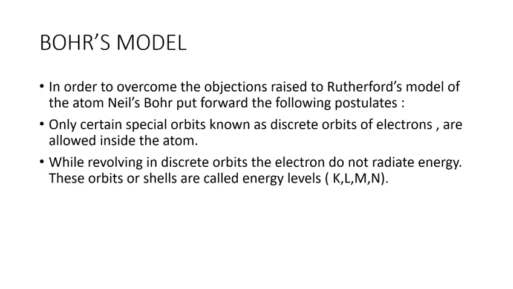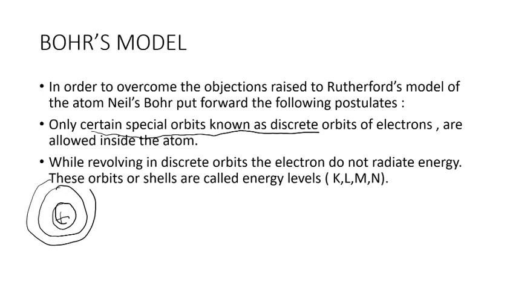What was his first postulate? His first postulate was that only certain special orbits, known as discrete orbits of electrons, are allowed inside the atom. Means around the nucleus of an atom, electrons are allowed to move only in particular orbits. Every orbit is not allowed around the nucleus. Any random orbit is not allowed.